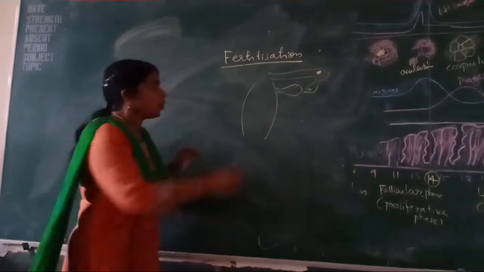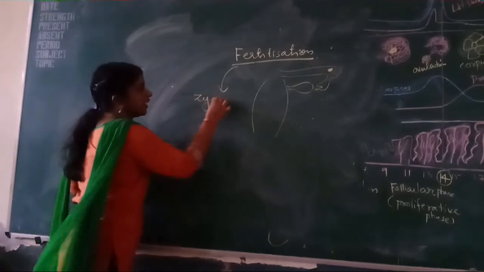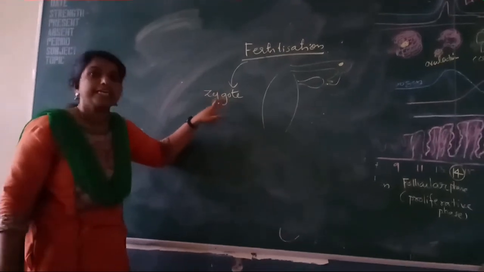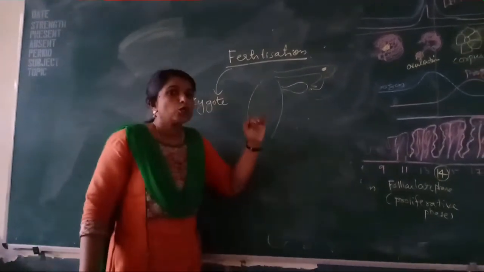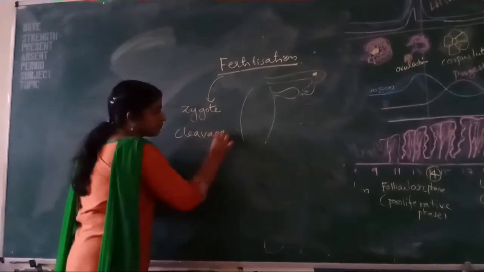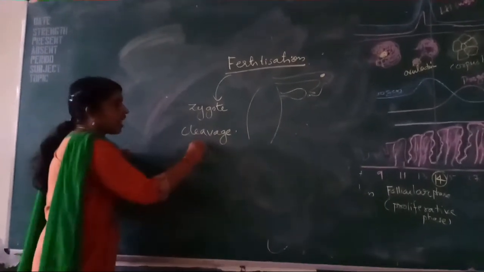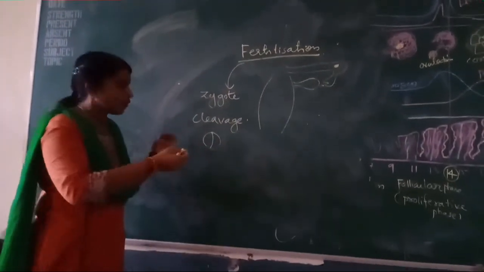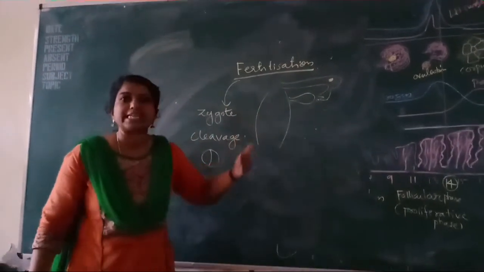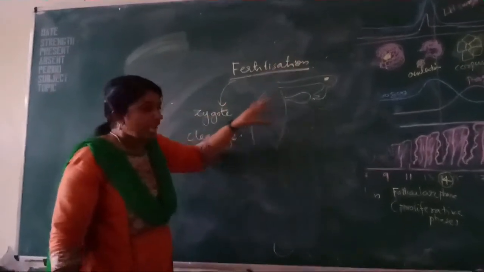Okay. Now, what is the result of fertilization? It results in the formation of a single-celled structure known as zygote. It is single-cell diploid. And it undergoes continuous division, and these divisions are known as cleavage. The single-celled zygote undergoes continuous division. As a result, first 2 cells, then 4 cells, then 8 cells, then 16 cells, like that. More cells are added. And at the same time, it is moving down towards the uterus.